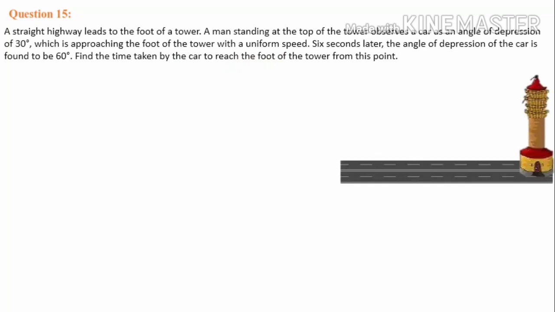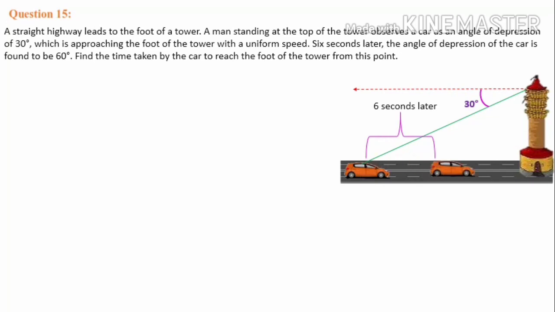Let's visualize the question. There is a straight highway leading towards the foot of the tower, and on top of the tower there is a man observing the car at an angle of depression of 30 degrees. 6 seconds later, the car position changes from here to here, and the angle of depression also changes from 30 to 60 degrees. We are asked to calculate the time taken to travel from this point to the foot of the tower.